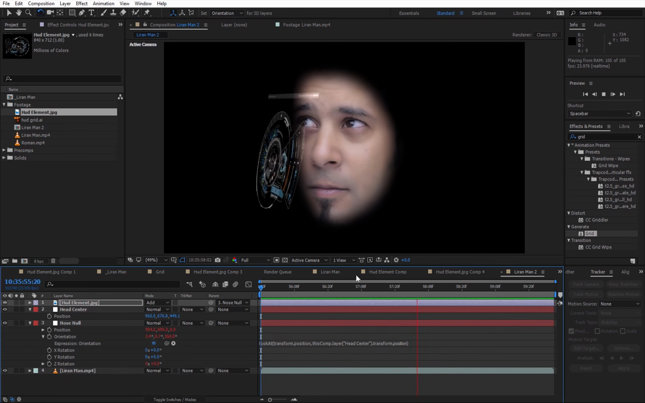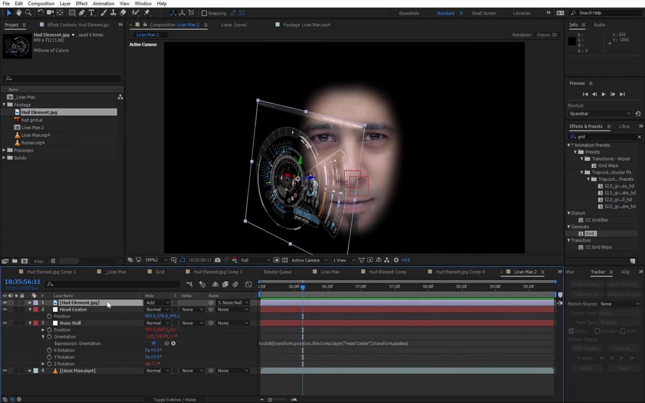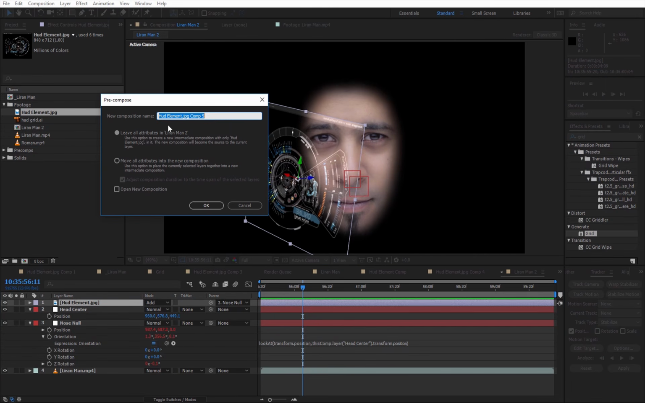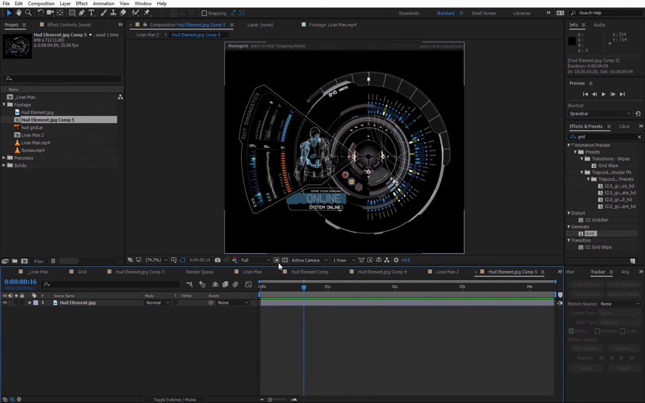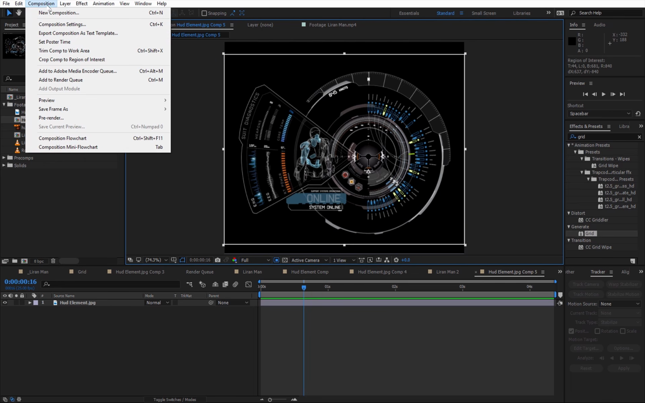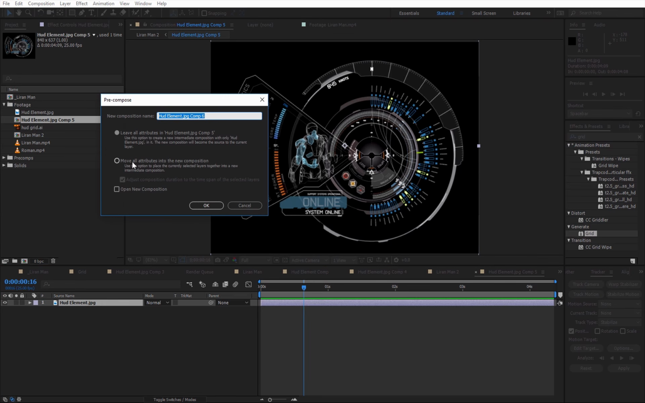So now I want to create animation and some volume for this element, so I'm going to pre-comp it. I'm going to go to Layer, Pre-compose, and leave all the attributes outside. Then I'm going to go inside and crop this comp with a region of interest. I'm going to select this area, go to the comp menu, and crop the comp to the region of interest. Now I'm going to pre-comp this once again, this time moving all attributes into the new composition.